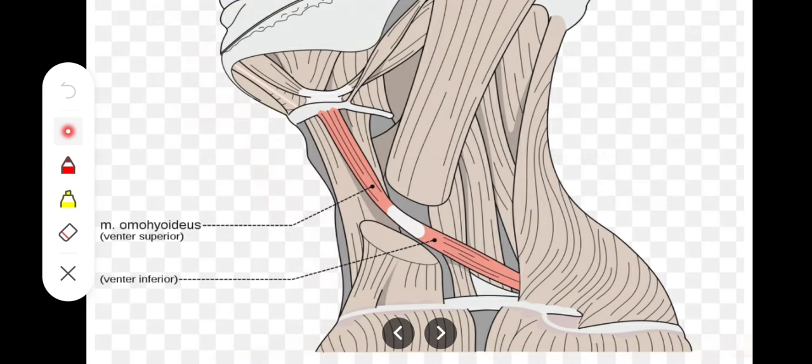So depressing the hyoid bone and elevating the larynx will be the function of the thyrohyoid muscle. Okay, the next muscle is going to be the omohyoid muscle. We know that it has two bellies. Its inferior belly is the point of origin of this muscle, and its superior belly is the point of insertion of this muscle.